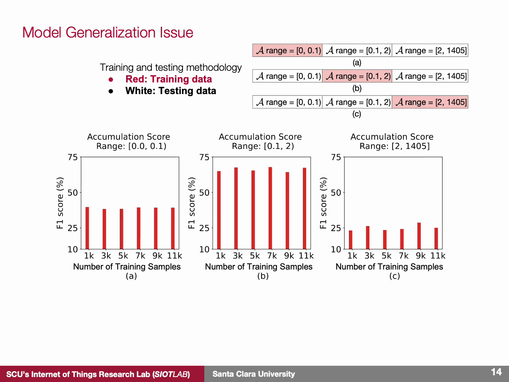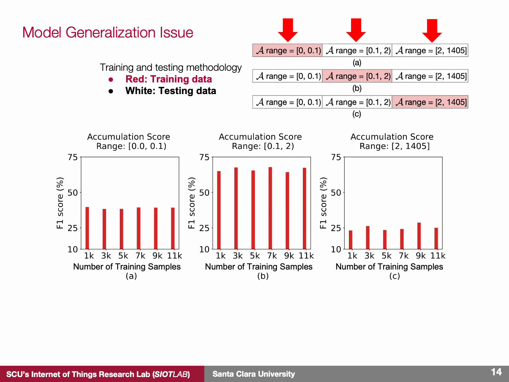For instance, for the results presented in the leftmost figure, we trained the model using the data collected when the accumulation score was within the range 0 to 0.1, and then we tested the model using the data collected when the accumulation score was within the other 2 ranges.